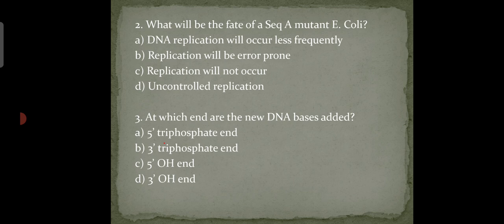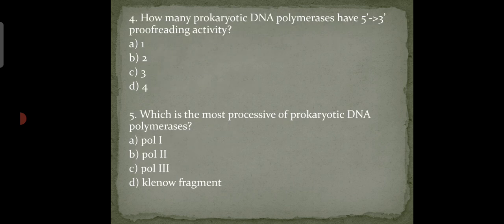So, our next question is, how many prokaryotic DNA polymerases have 5' to 3' exonuclease activity? So, options are A, which is 1, B, 2, C, 3, D, 4.